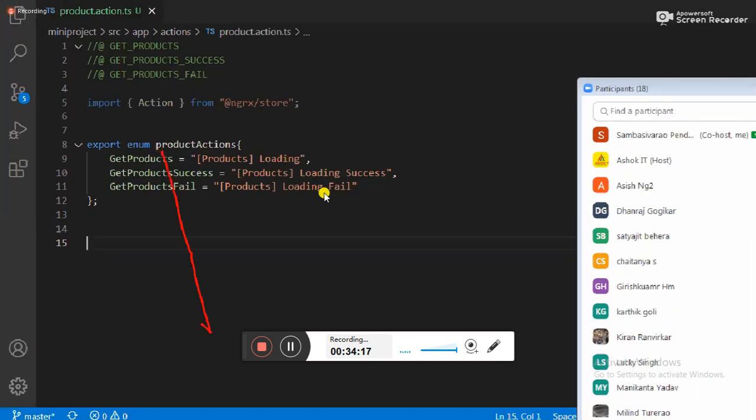The enum is not understood by NgRx effects, sir. So what is the solution? Implement classes. Please convert the ideas into classes. To convert ideas to classes, we need to depend on one predefined class, the Action class. That action class is present in which package? NgRx store. @ngrx/store.